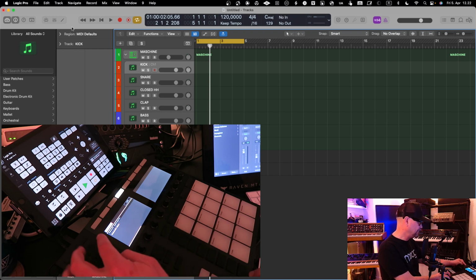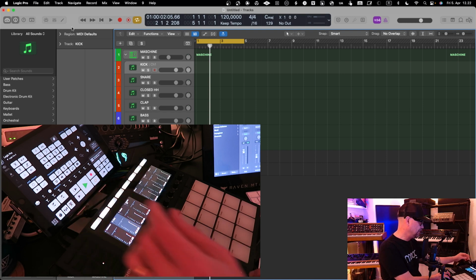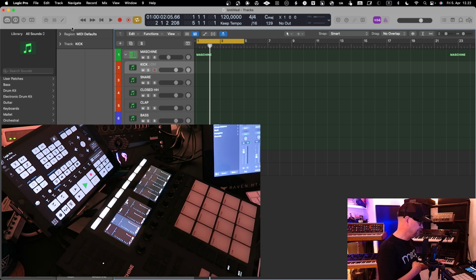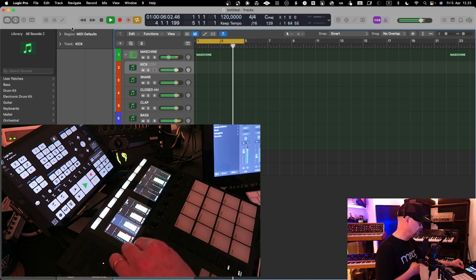But if I want to go to Logic Pro X, I say load. And now instead of seeing the instrument, I can actually play and use the Maschine as a MIDI controller and control individual channels and do mixing from here.